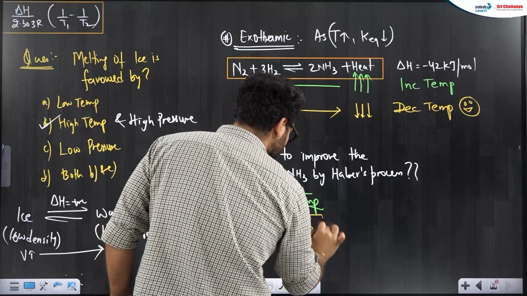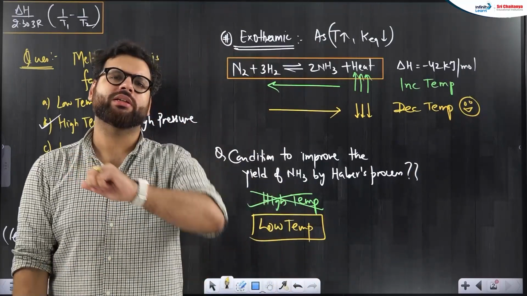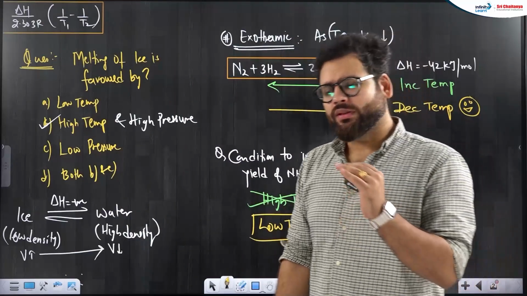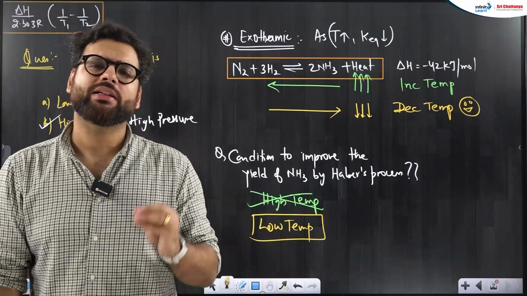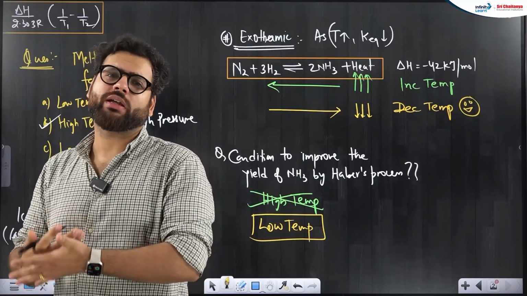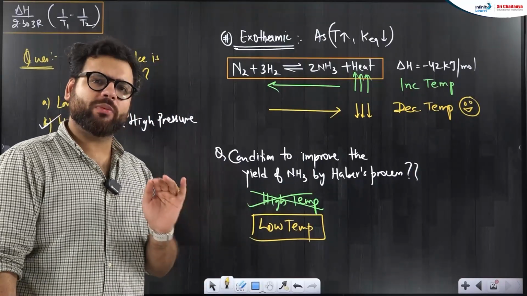But one thing you should know: low temperature doesn't mean you can keep the temperature at 0 degrees Celsius or minus 10 degrees Celsius. This is about shifting by Le Chatelier's principle. There is something else called activation energy, which is required to do the reaction. So always remember that low temperature does not mean a very low temperature.